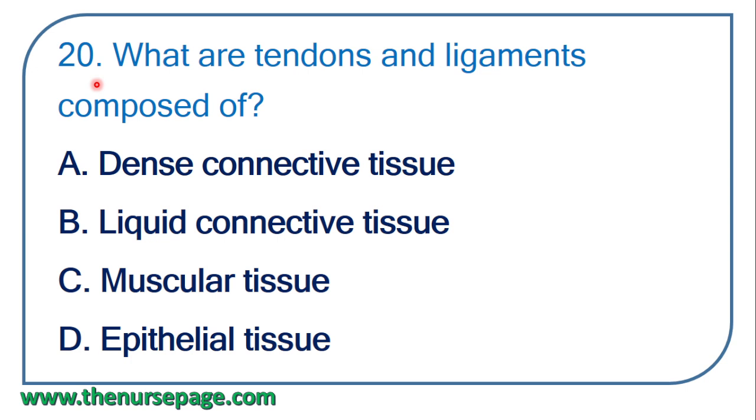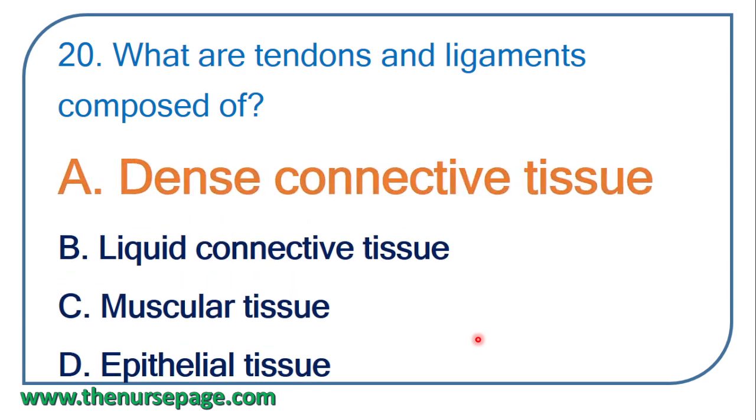20th question. What are the tendons and ligaments composed of? Dense connective tissue, liquid connective tissue, muscular tissue, epithelial tissue. Correct answer, dense connective tissue. The tendons and ligaments are composed of dense connective tissue.